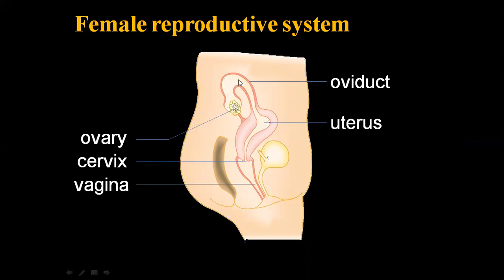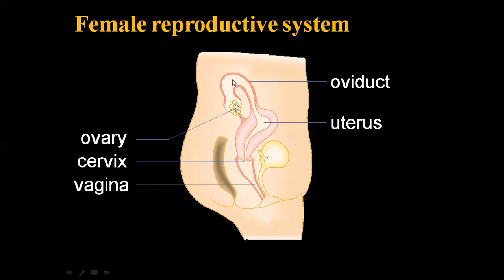And after that, that zygote will start mitotic division and it will start movement toward the uterus for implantation. That embryo will now start movement toward the uterus. Inside the oviduct, there are hair-like projections called cilia. So by the movement of cilia, it moves toward the uterus.